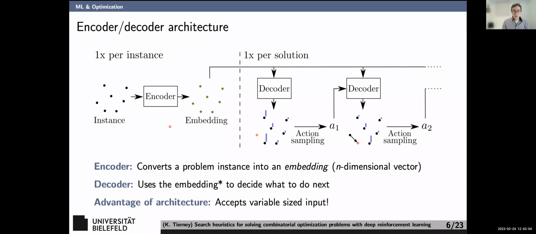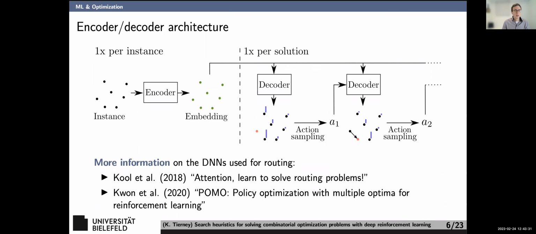Now, this is a nice architecture because it accepts variable sized input. Some of the older papers out there didn't have this. This particular architecture is really nice. It's essentially a recurrent neural network structure. You can take different problem sizes, put them in there, and that's really great. If you want more details on this, I encourage you to look at the papers or the code, because a 25 minute presentation would be too short to really describe everything anyway.